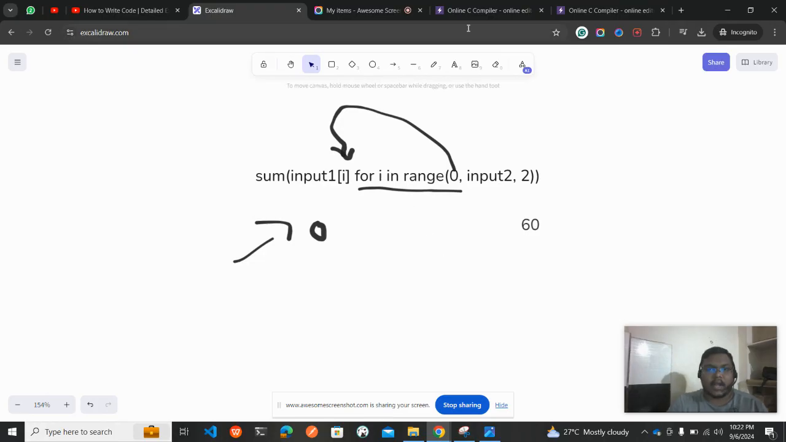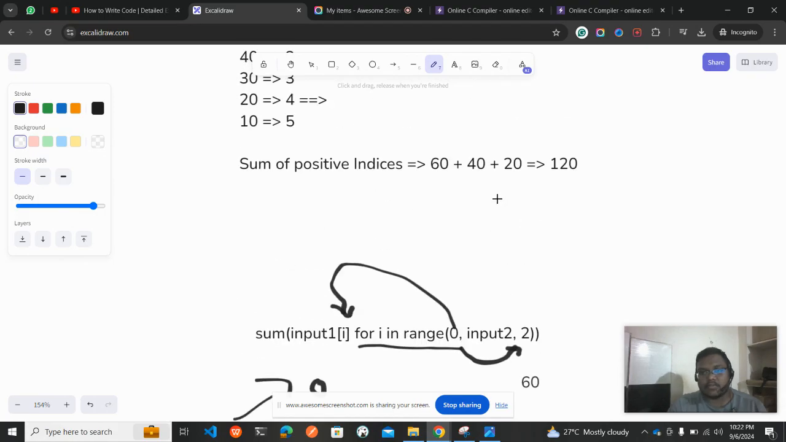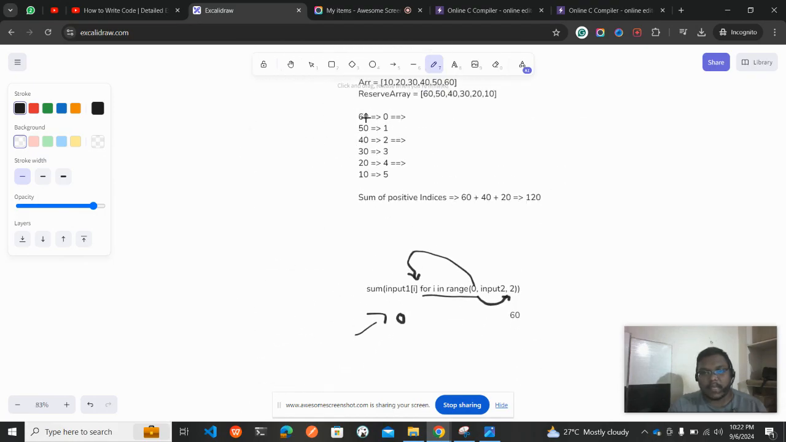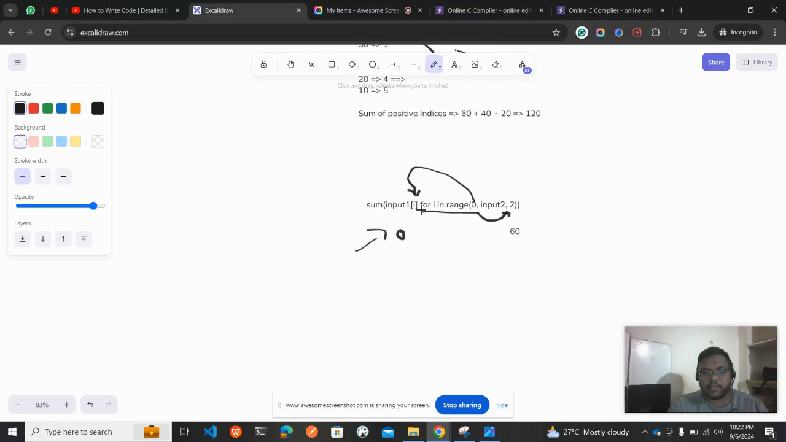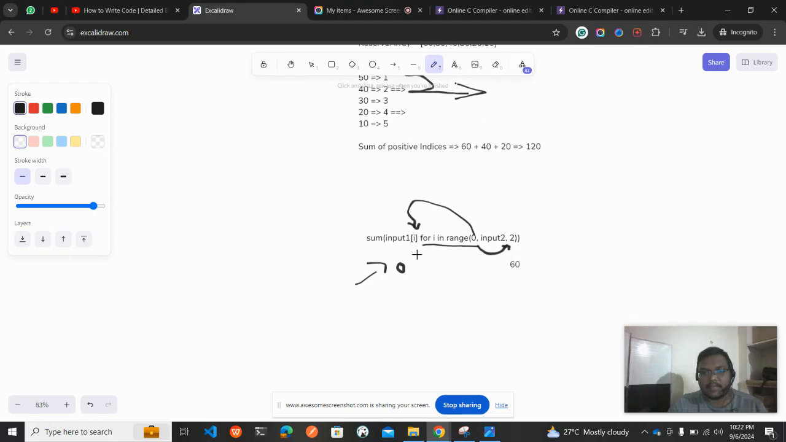And then after 60 is completed, it will be checking for this value. How many jumps do I need to do? I need to do two jumps. So how can I do the two jumps? I am at this position 0. I need to skip one position and then jump onto this position. Now what are the indices? Indices is nothing but 2 because we have skipped the one position.